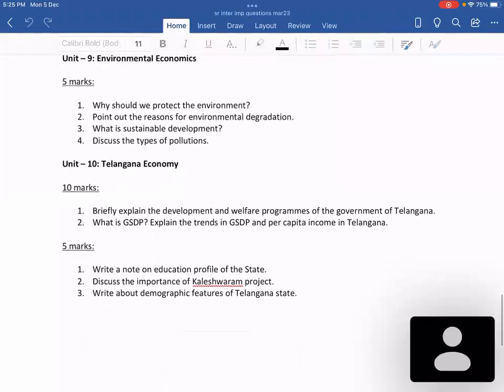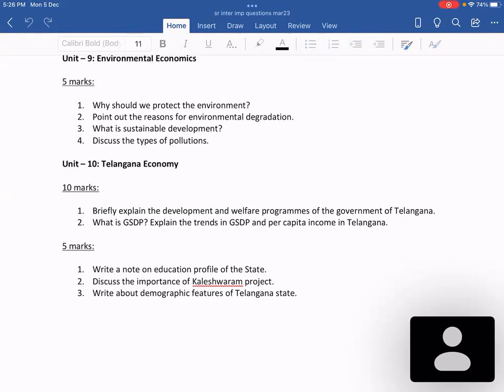And then last but not the least is Unit 10, Telangana Economy. A very, very frequently asked question is to explain the development and welfare programs of the Government of Telangana. To be on the safe side, it's better to prepare this question. And for 5 marks, an extremely important question is the education profile and importance of the Kaleshwaram project.